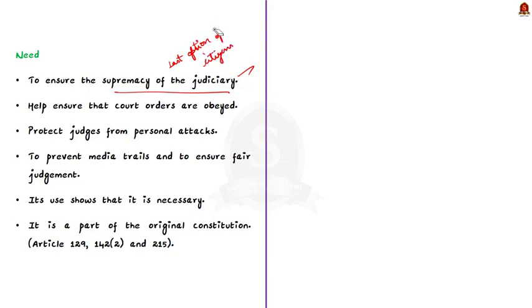Then, contempt of court helps protect the judiciary from personal attacks. If the judges are subjected to personal attacks, their judgment might get tainted. Then, for the proper delivery of justice, the judgments must be made by independent judges without any biases. Currently in our country, even though there is a separate law dealing with the contempt of court, the issue of trial by media is on the rise.